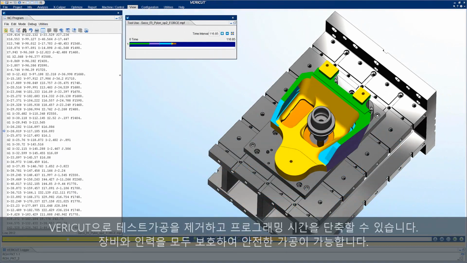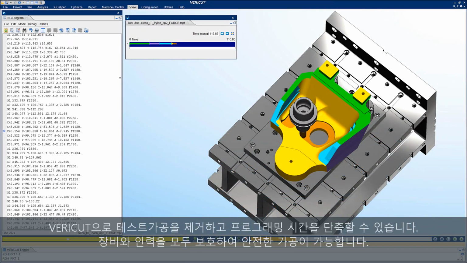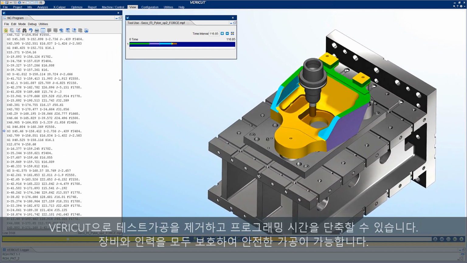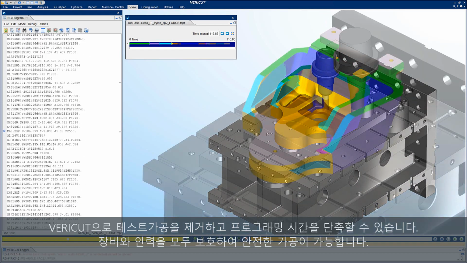Vericut eliminates prove-outs and saves machine tool, operator, and part programming time, all of which decrease your time to market.